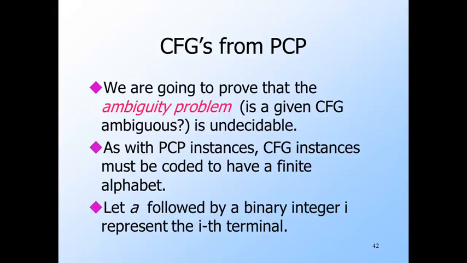So to start the encoding of grammars, let's represent the ith terminal by symbol A followed by i in binary. That may look like we're thus forgetting what the actual terminal symbols are, but since we're interested in ambiguity, we can rename the terminals any way we like as long as we don't name two terminals the same, and the ambiguity or unambiguity of the grammar will not change.